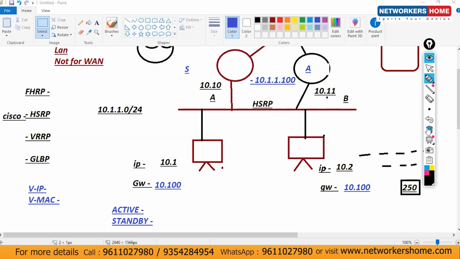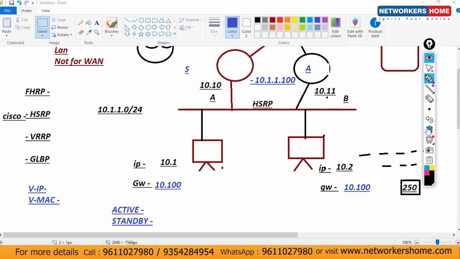In HSRP and VRRP, at most we can use 2 routers, not more than that. But in GLBP, we can use up to 5 routers. Okay, up to 4 or 5, not more than that. So this way, all these things work, guys.